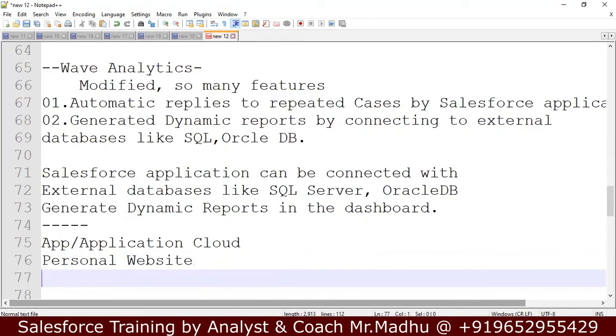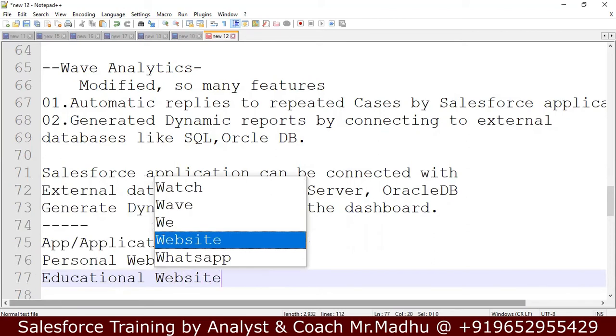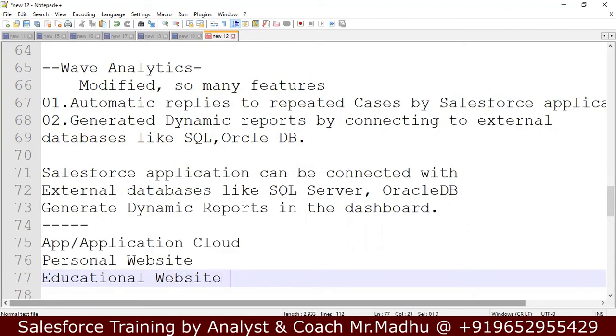I want to develop one educational website on my own. It contains all the recording sessions, student information, their payment information, their assignments, everything. I want to do it by myself. I don't want to use any application provided by Salesforce, but I want to use Salesforce services, and I want to develop those applications by using Salesforce technologies. So now what can I do?